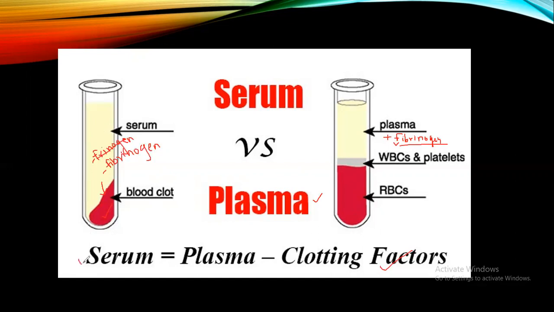So that's why serum is nothing but plasma minus the clotting factor. Serum is the plasma from which clotting factors have been removed. That means the clotting factor must have been utilized in the clotting of blood, and therefore there is an absence of clotting factor in the liquid portion of the clotted blood. That liquid portion is called serum. So serum is equal to plasma minus the clotting factor.